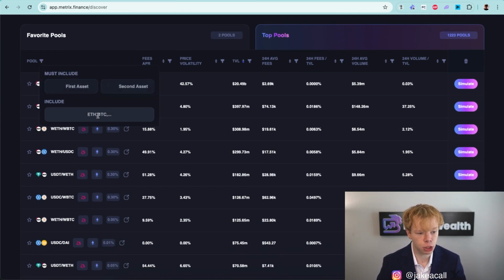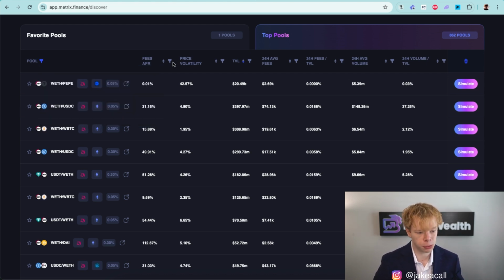The first thing that I'm going to do is type in ETH, SOL, as well as MATIC. These are three different assets that I am personally bullish on. Now, I have these under the include section because I want to look for liquidity pools that have these in them, but I also want to look across pools that may be something like wrapped Bitcoin to Ethereum or wrapped Bitcoin to SOL or Maker Ethereum, stuff like that. So we're going to just leave it at that.